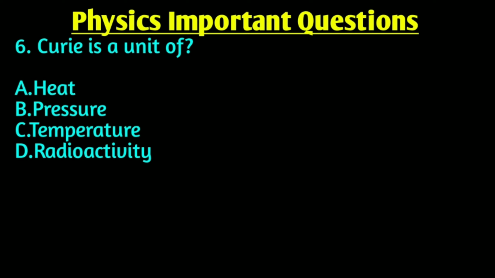Our next question is: Curie is a unit of? Right answer is option D, radioactivity. Curie is a unit of radioactivity. The Curie is a unit of ionizing radiation, symbolized by Ci and equal to 3.7 times 10 to the power 10 nuclear transformations per second.